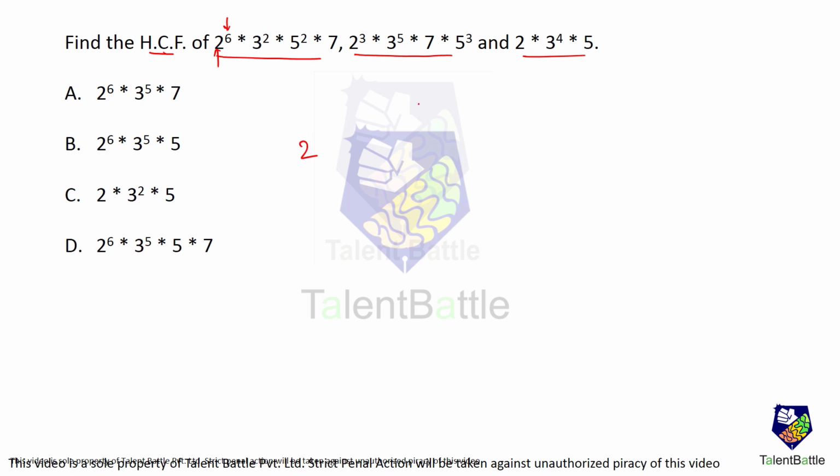2 is common in all the three numbers. 3 is there and 5 is there. Okay. Multiplication sign would be there. Next, for every base we take the smallest power. Here it is 6, here it is 3 and here it is 1. So it has to be 1. Okay, so only one option with 2 raised to 1. Answer is option C. Same way for 3 we can see, here it is 2, here it is 5, here it is 4. So we have to take 2, and for 5 it is square, cube and 1. So 5 raised to 1. So this is the HCF, okay, highest common factor.